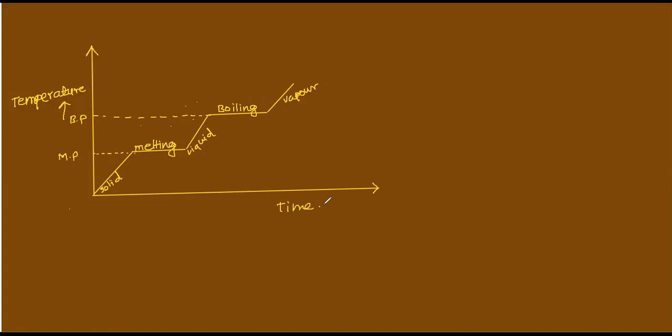Solid to solid, ms delta theta. Solid to liquid, ml. Liquid to liquid, again ms delta theta. Then liquid to vapor, again ml. Vapor to vapor, whatever it is, whenever you have only one state, you use ms delta theta. Whenever there is a state change, you use ml. Is that clear? Understand? Okay.